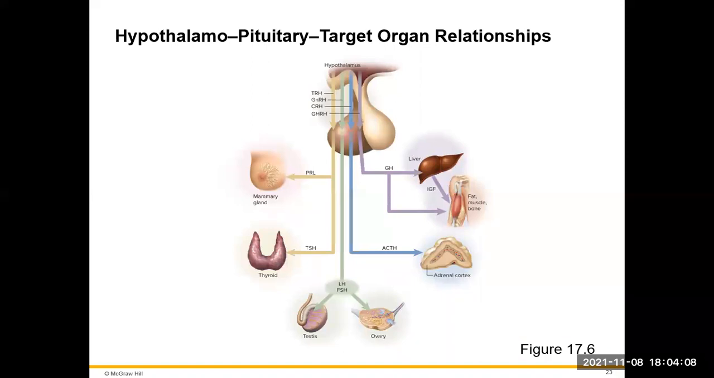So when we look, we have the hypothalamus releasing their particular releasing or inhibiting hormones to the anterior pituitary, which will then cause the release of prolactin releasing hormone, thyroid stimulating hormone, growth hormone, adrenocorticotropic hormone, and then finally luteinizing hormone and follicle stimulating hormone.